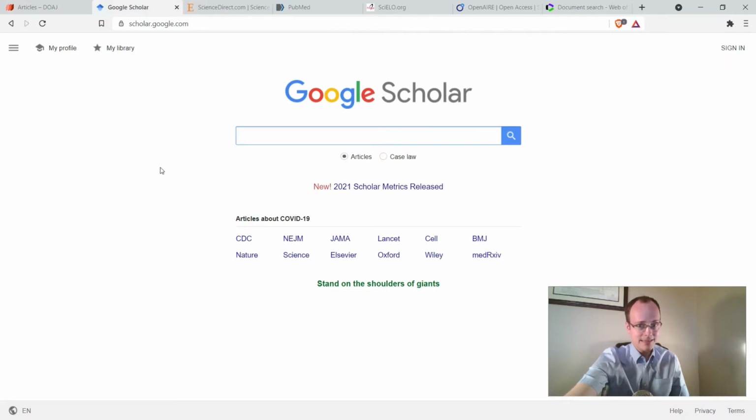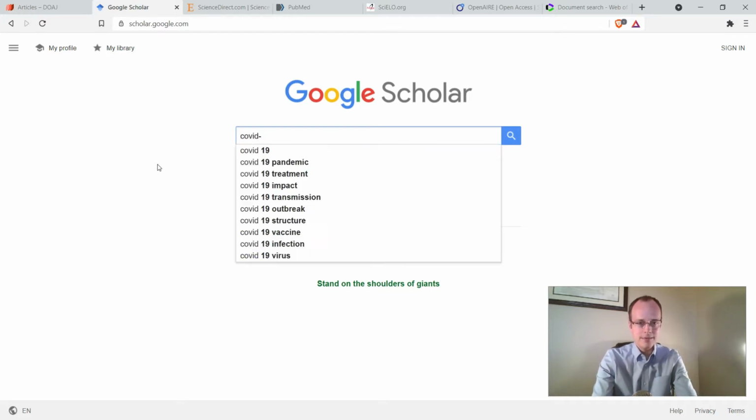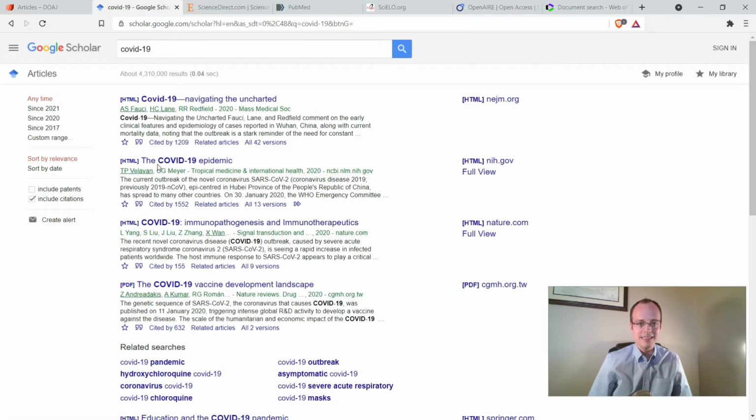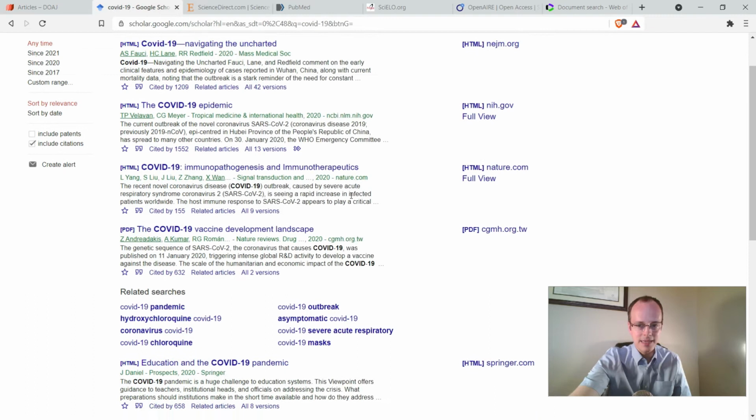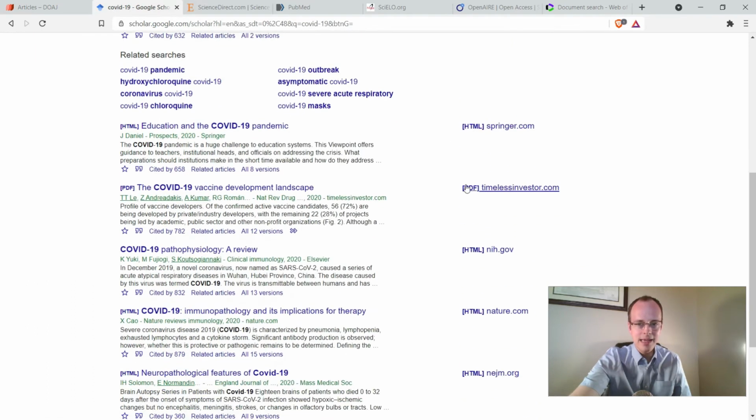Second on the list, and similar idea, is Google Scholar. Here it's an international database where you can find articles in many languages and backed by Google. But here in the Scholar section, it's mainly looking for academic journals, but also dissertations, books, and even some conference proceedings. So if we do a search here on COVID-19, you can see, like usual in Google, we get a list of automatic suggestions. There are, of course, some websites like the NIH page for the COVID-19 epidemic, but you'll also see many of these have a link off to the side,